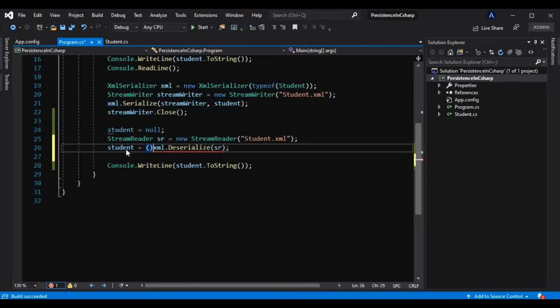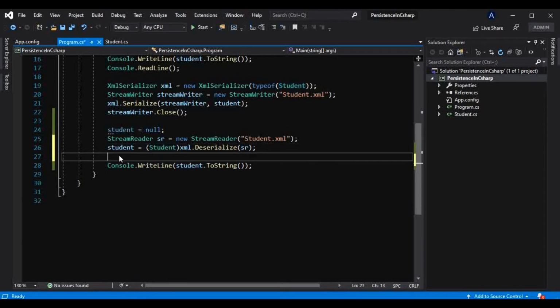Why is it giving that error? Because we have to pass that type here, because this is of type Student, so we have to convert that stream back into that object. The deserializer will construct that object back from that information, but the type should be known, so that is why we have to cast that.